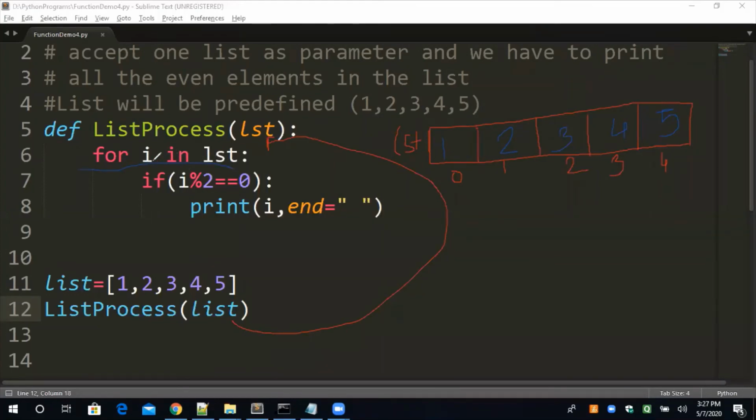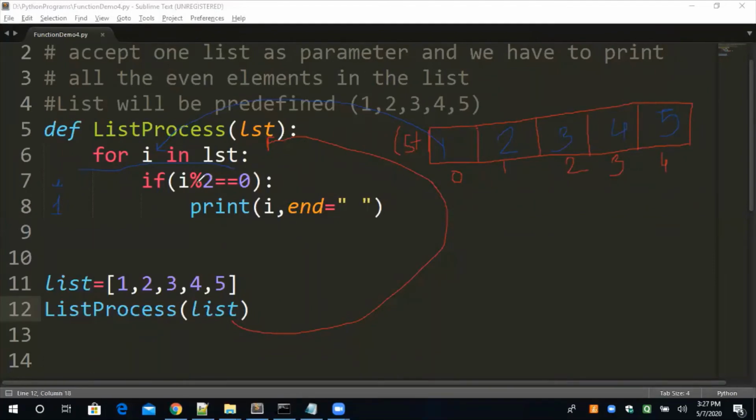What basically we are doing, for I in list, matlab from the list, the first element will be transferred in the I on the first iteration. जब हमारा पहला iteration होगा, जब loop हमारा first time चलेगा, तो I in list मतलब list से एक element I में transfer करो. So which element will be transferred? The one will be transferred in I. So the value of the I will be 1. Understand? Now what we are doing, we are checking this I modulus 2 is equal to 0.